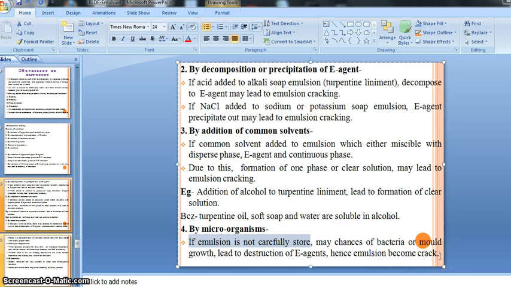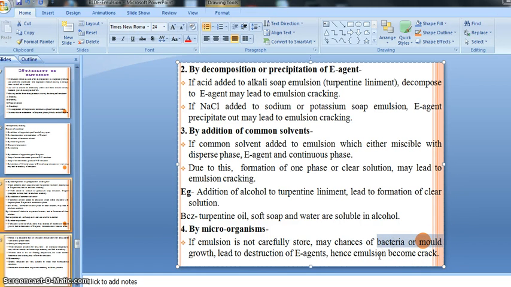So there is a reason, as I said, that is, if we accidentally fail to store our emulsion, or fail to preserve our emulsion with proper precaution, or fail to add any preservative or antimicrobial agent, right, that time separation may also occur, because if we are careless or fail to take care of our emulsion during storage, there are chances of bacterial or mold growth in our emulsion, right?